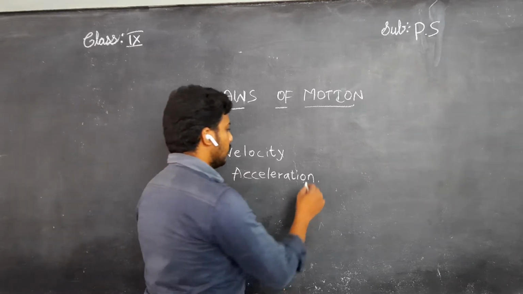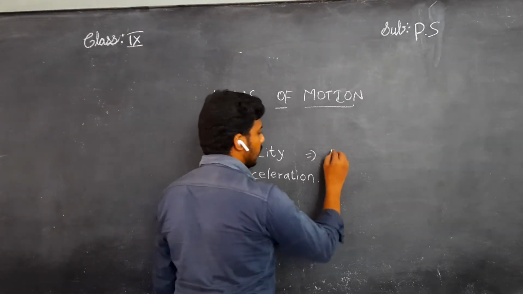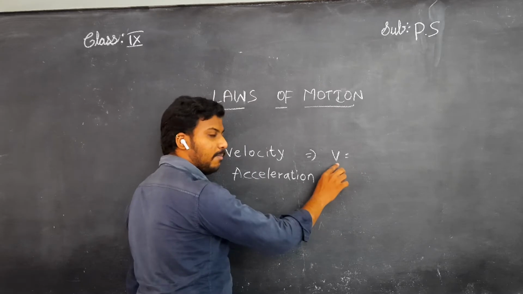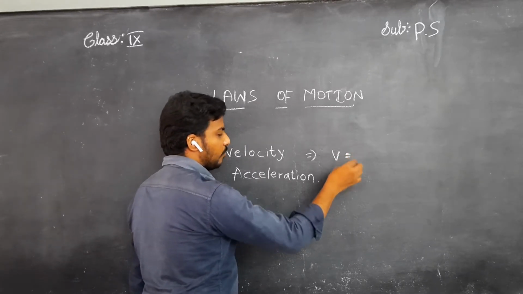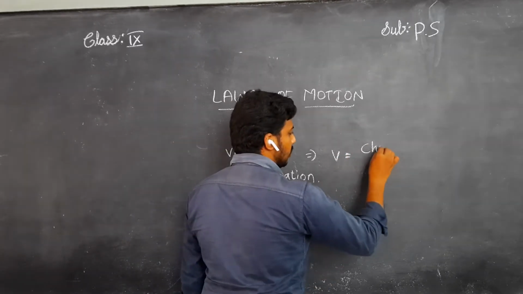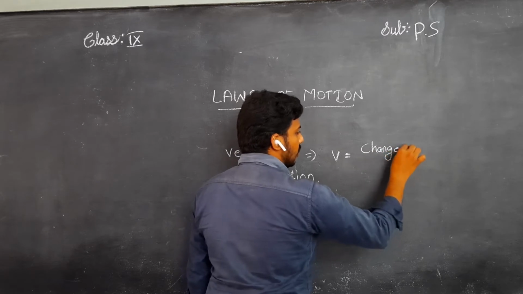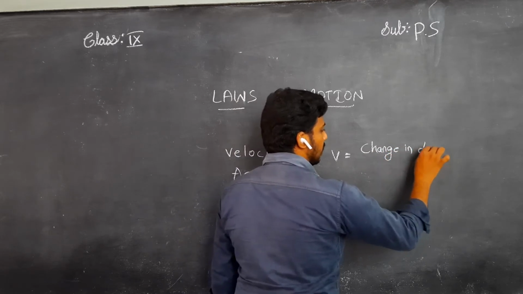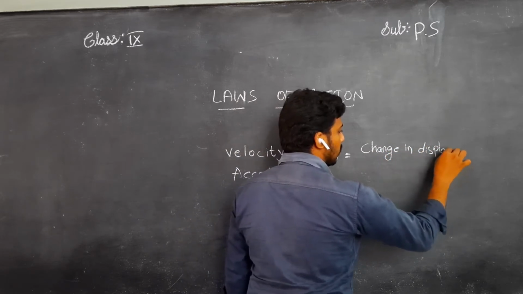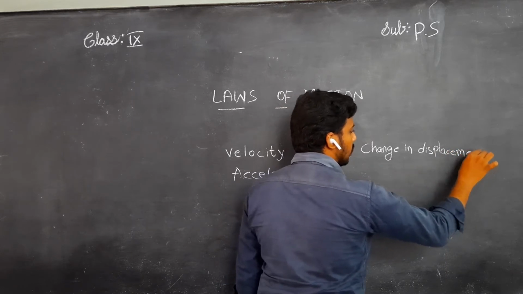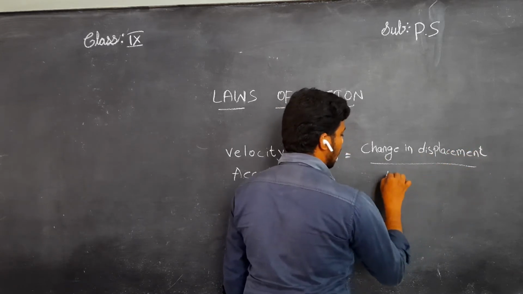Okay children, in the formula, velocity is represented by capital V. Velocity is the change in displacement by time taken.